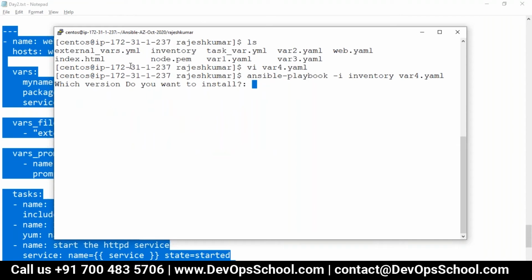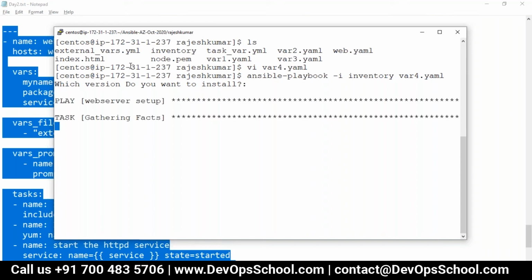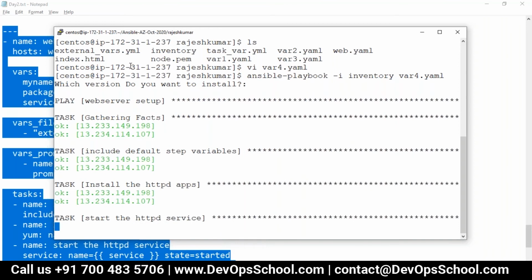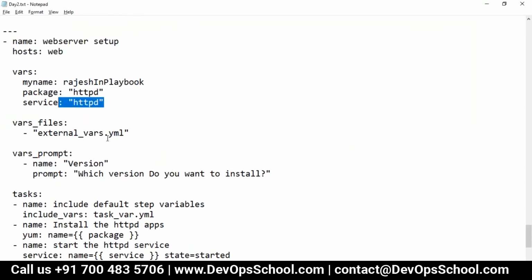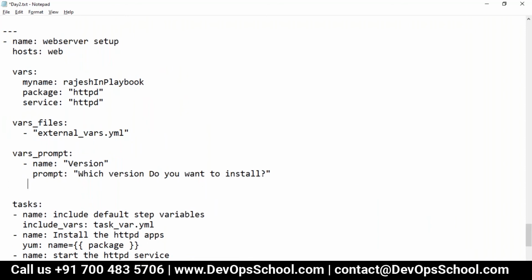Now see, which version do you want to install? I type 1, 2, 3, 4, 5. Okay, now it's not displayed actually, but that has been taken. You cannot see that input, but it has been taken. Now you want to display that version. What you can do is, here you say private, make it false.